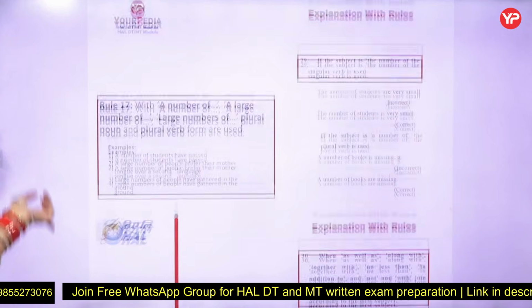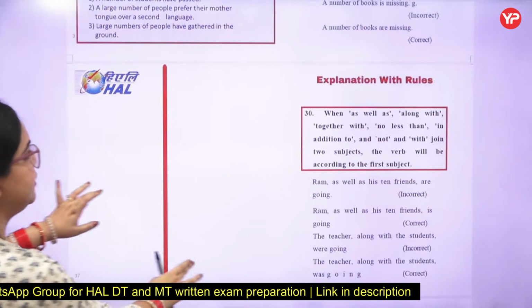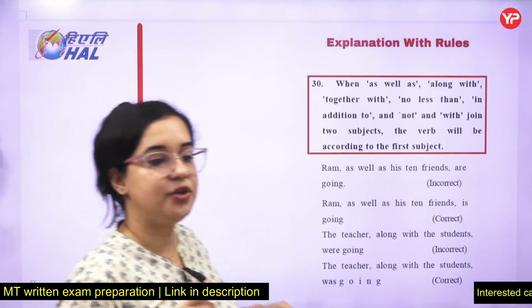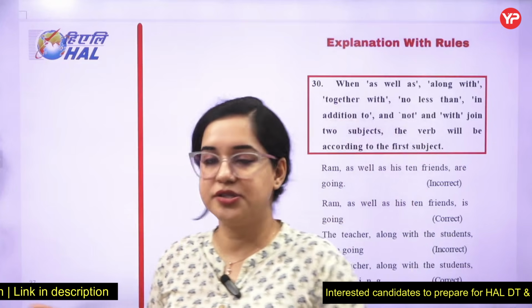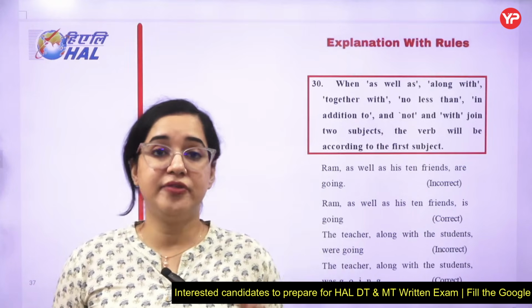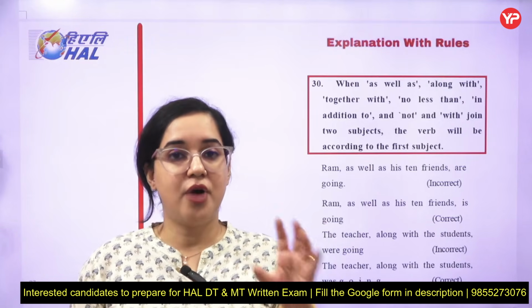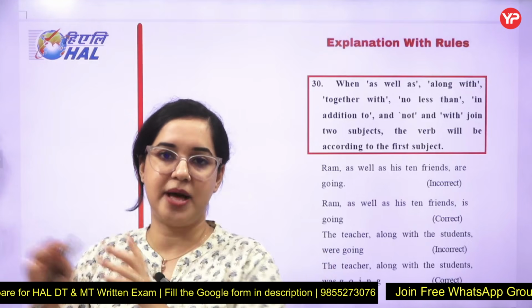Now let's go with rule number 30. You remember when we were learning about either-or, neither-nor, I told you that you have to see the second noun. If the second noun is singular, you put a singular verb; if it is plural, you put a plural verb. But what if a sentence has "as well as", "along with", "together with", "in addition to"? "Ram as well as Sham, both are singular, has won the match."